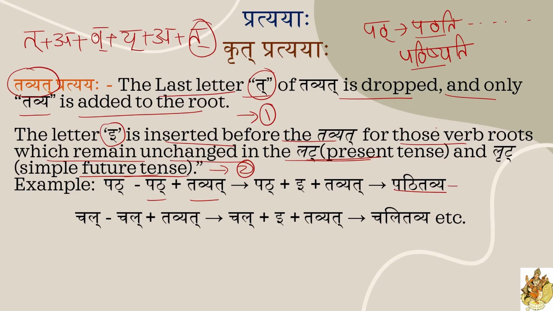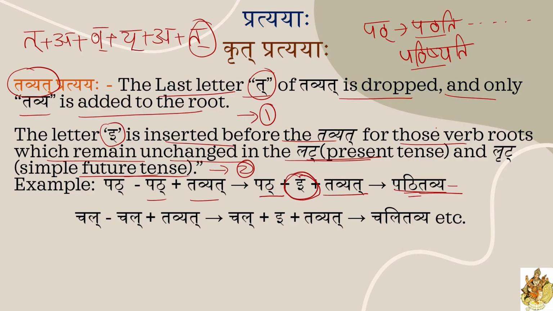There is no change. Such type of dhatus will get the letter E before the tavyat pratyay. Here you can see pat plus tavyat, pat dhatu is there, tavyat pratyay is there. Before tavyat pratyay we added E. So pat plus E plus tavyat, pathi, the last ta we dropped, pathitavya.